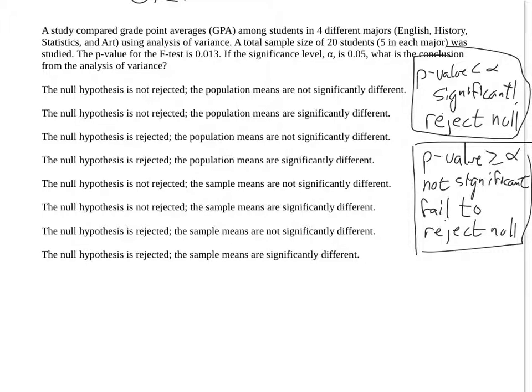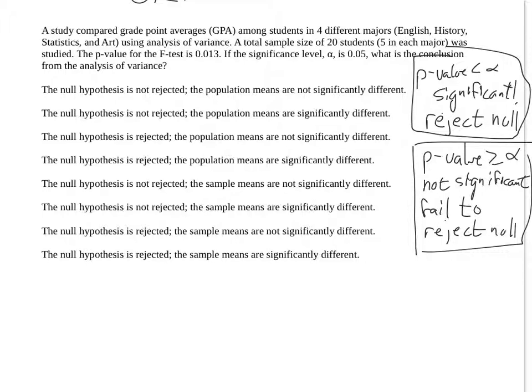We should already have seen this, so this shouldn't be anything new, but just to summarize. So when we go through here, we see that the p-value is less than the alpha level. We're right here, so we're going to reject the null. So that means we can already stop paying attention to this one, this one, this one, and this one, because we're not going to be rejecting it.